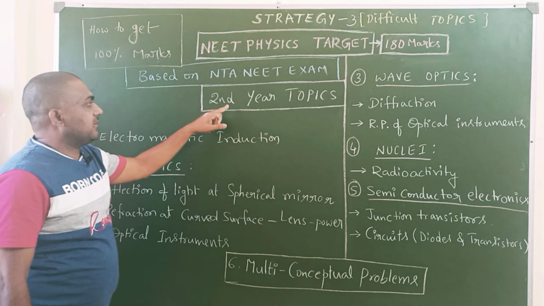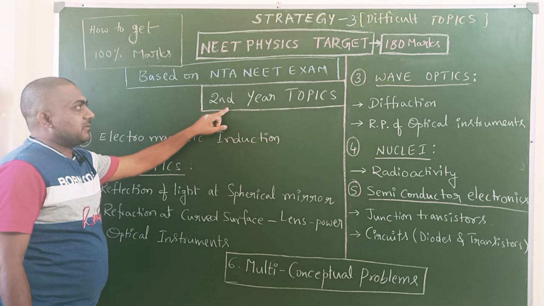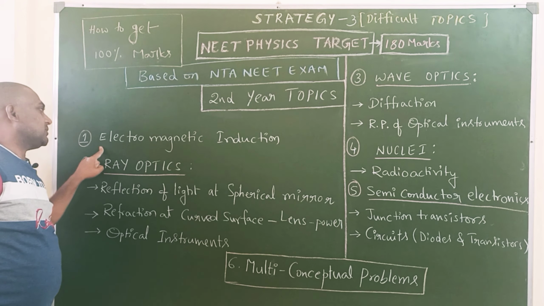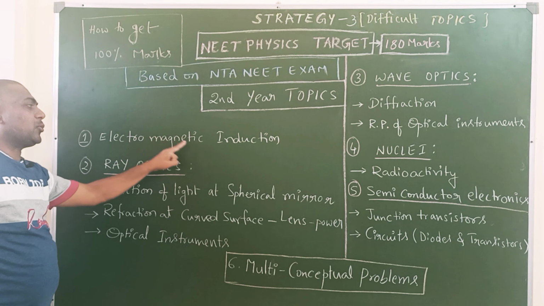Strategy 3, second year topics. Our target is 180 out of 180. In second year, first the balance topic, electromagnetic induction.